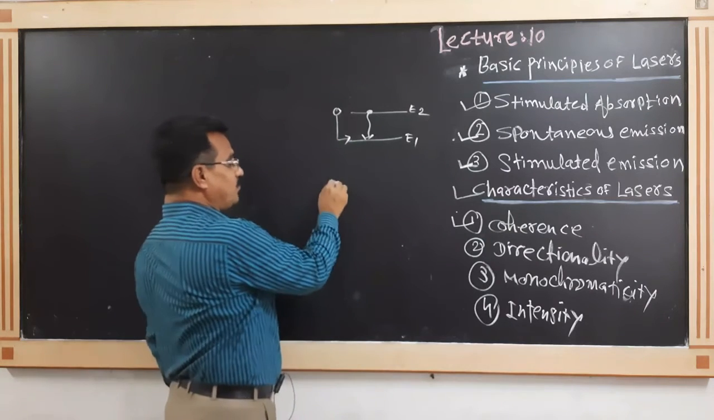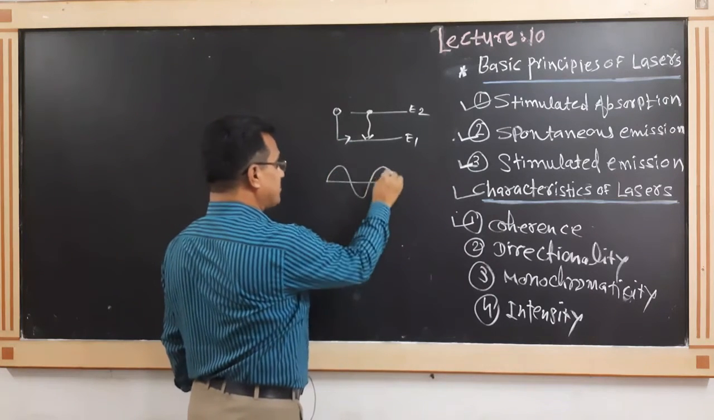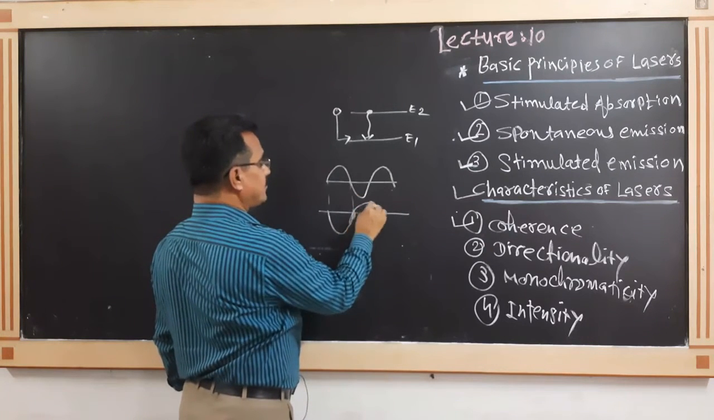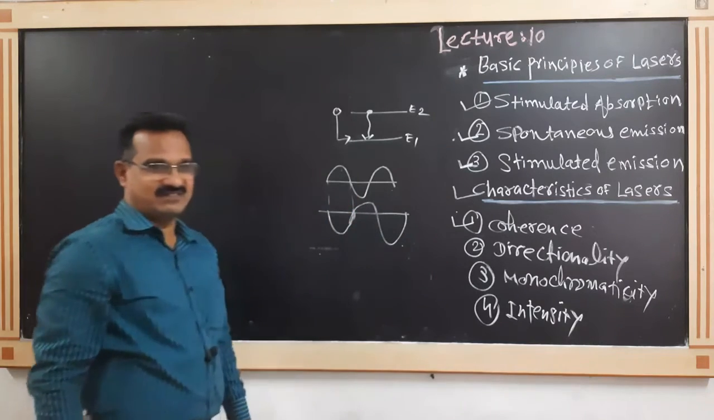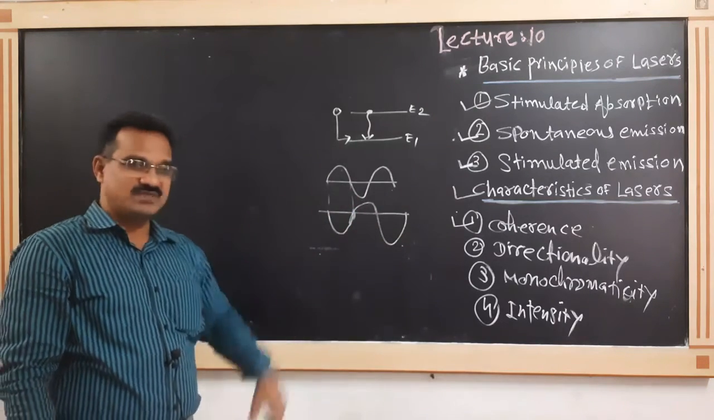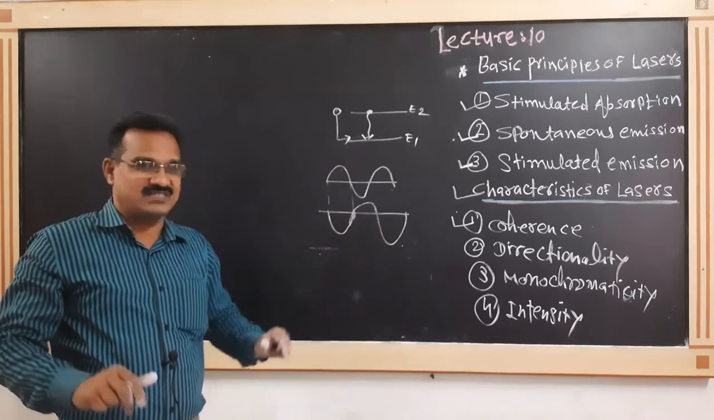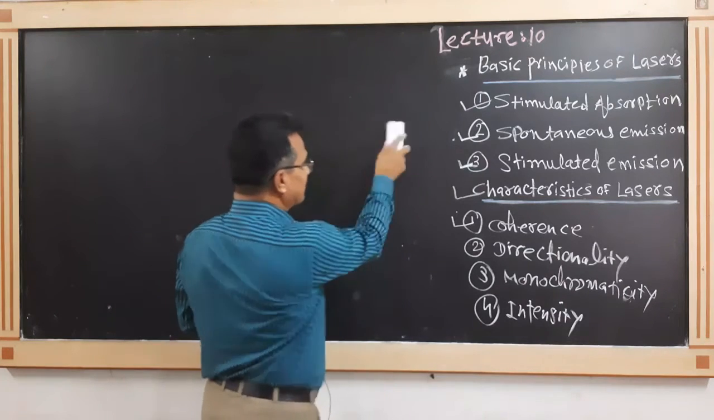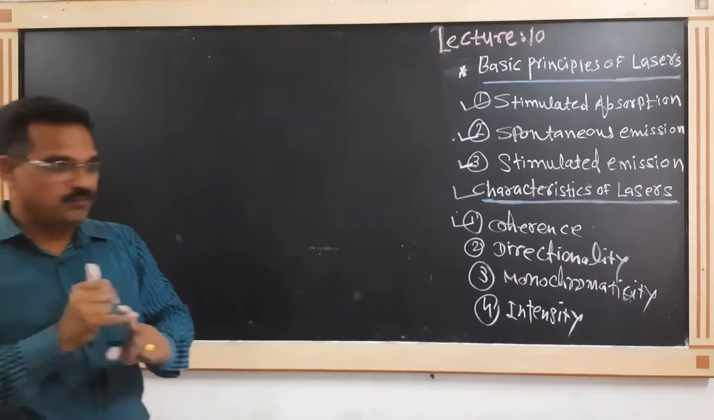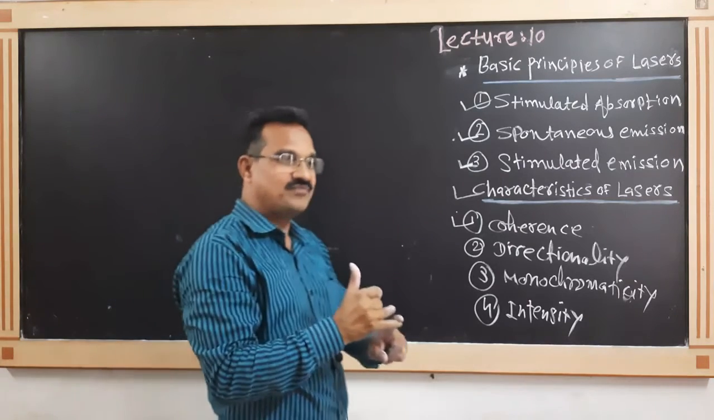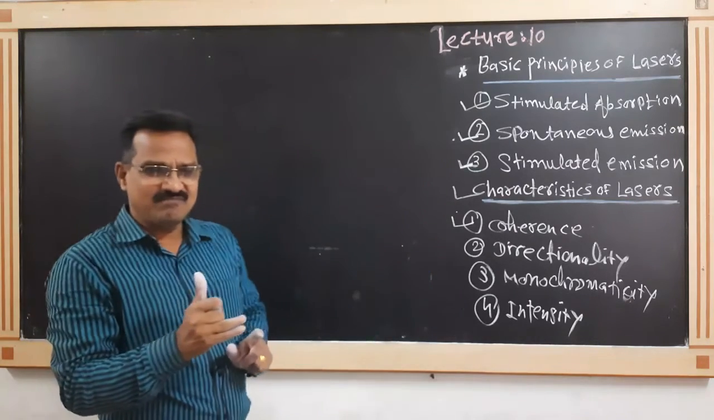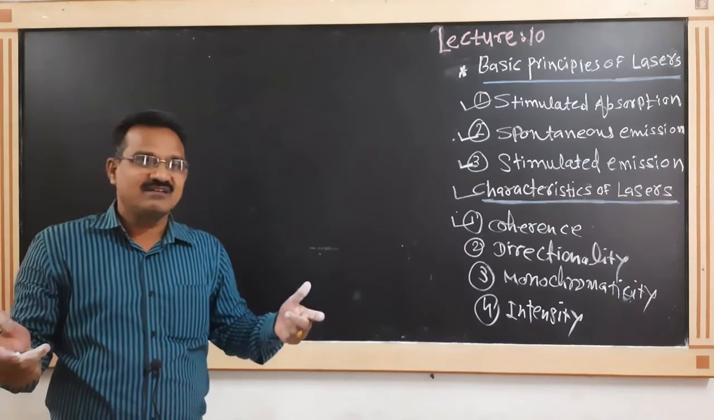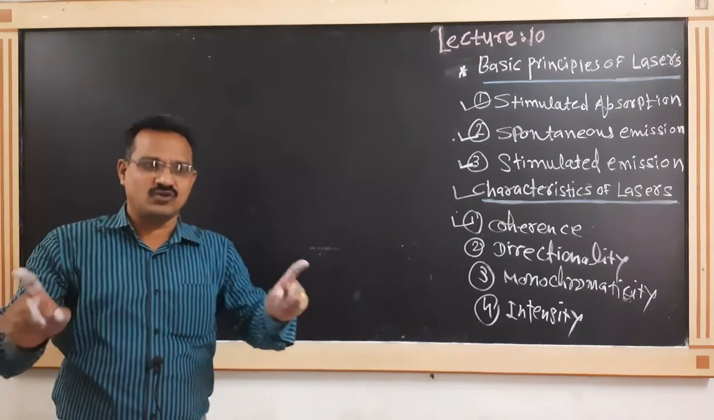Out of phase means, suppose this is the first wave and suppose this is a second wave. At that time we can say they are out of phase, meaning the crest of the first and the crest of the second are not in phase. Such situations occur for ordinary light. For ordinary light, transitions occur naturally at random time, and all photons are emitted with different frequency, different wavelength, different energy, and they are all out of phase.